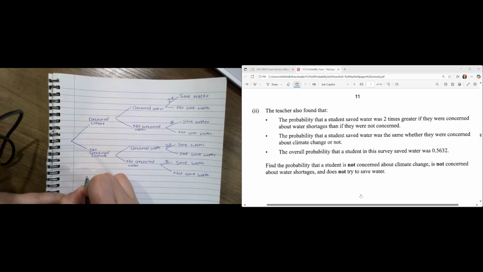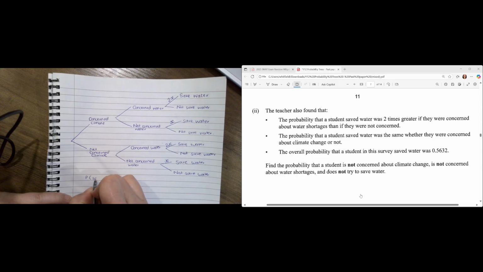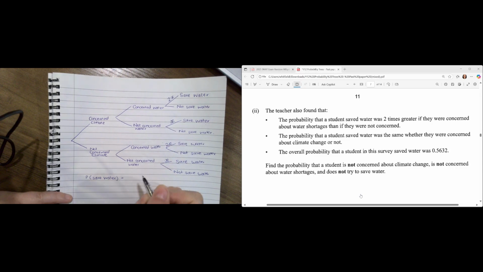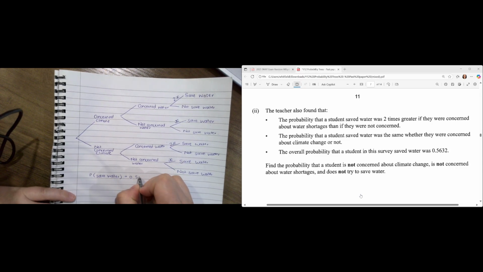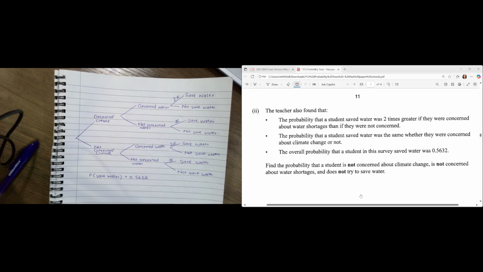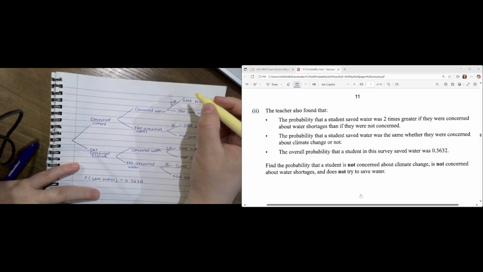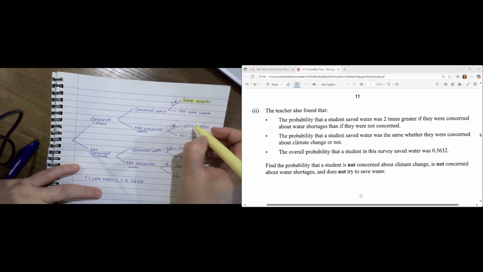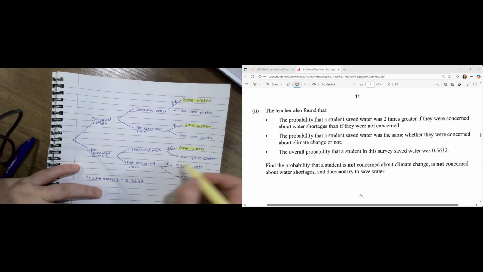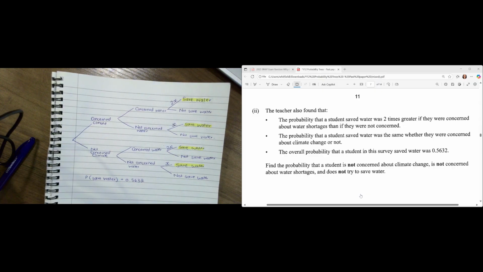Okay, now where are we saving water? Well, we're saving water up here, saving water over there, saving water over there, and we're saving water over there.